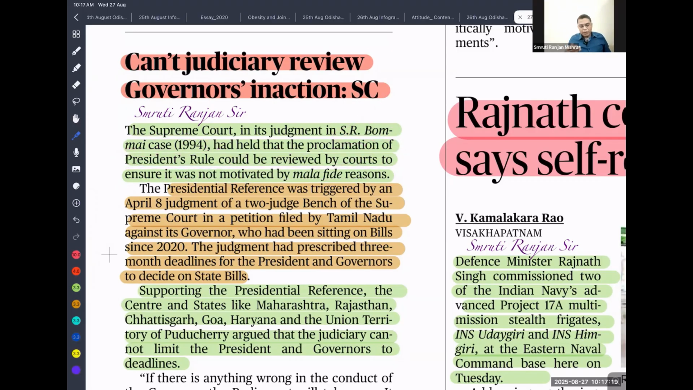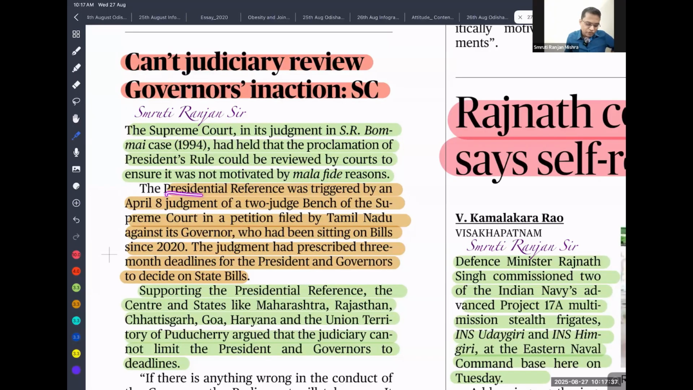So in the past also we have seen repeated use of President's Rule to topple state governments, and that led to the S.R. Bommai judgment. Here the Supreme Court gave a landmark judgment where it said that even the imposition of President's Rule is subject to judicial review on the ground of malafide intention.